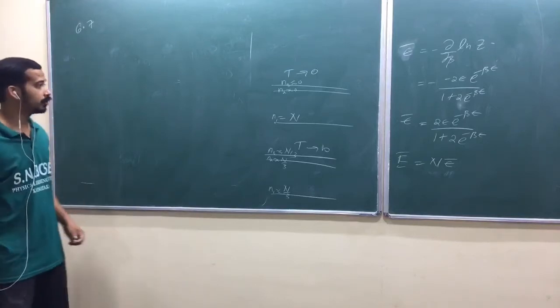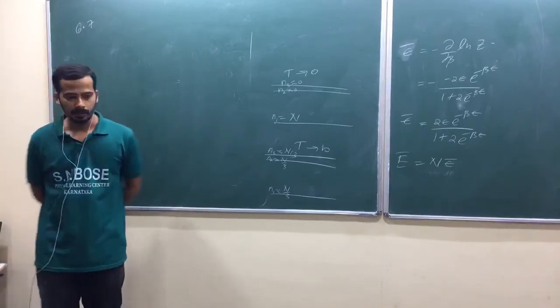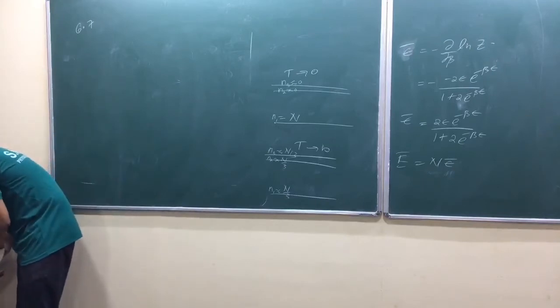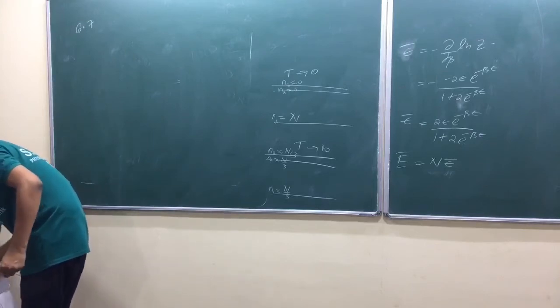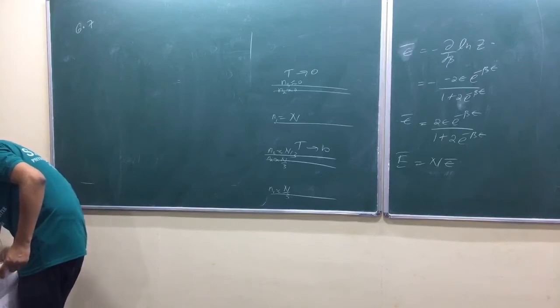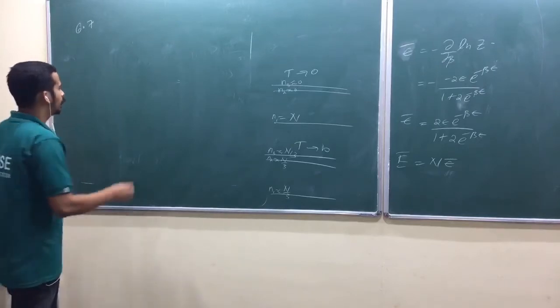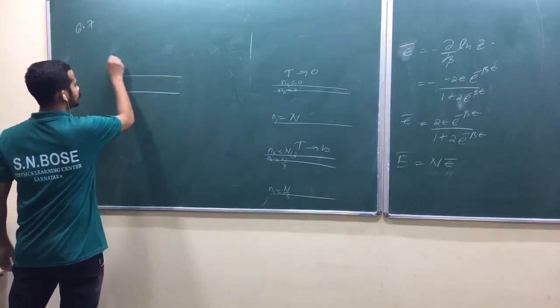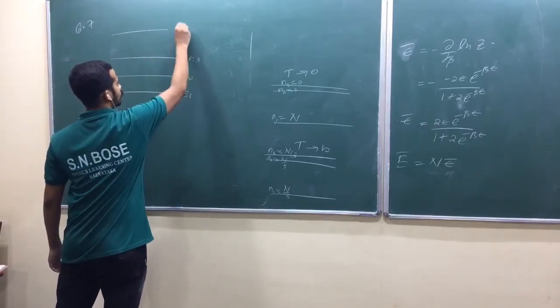Yeah, now I remember one more property of entropy. I think it's derived somewhere here, okay? I have energy levels, so E1, E2, E3, E4 and so on.